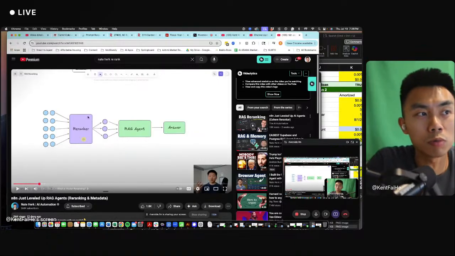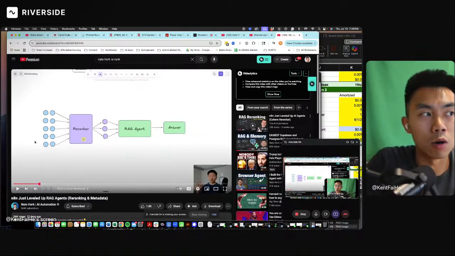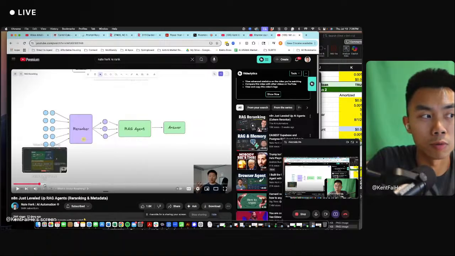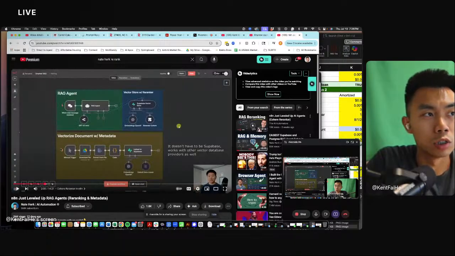So this re-ranker is the one that's going to take all these different options, put it into the top three solutions, give it to your agent, and then your agent makes a better determination on what's going on, right? Based on the relevant score. So this is the sort of workflow in N8N that you're going to be using to create a RAG agent.